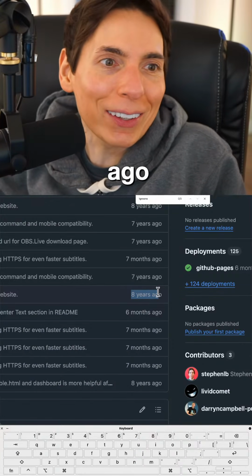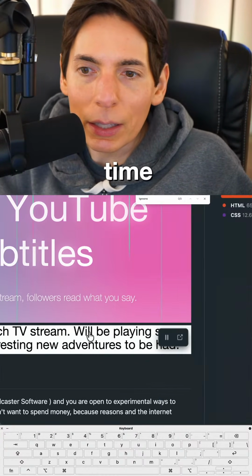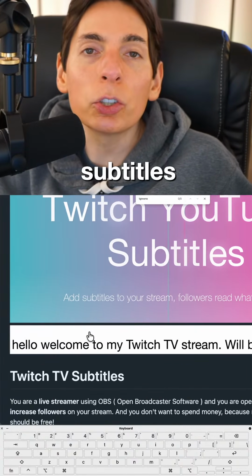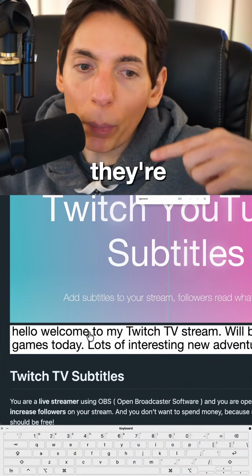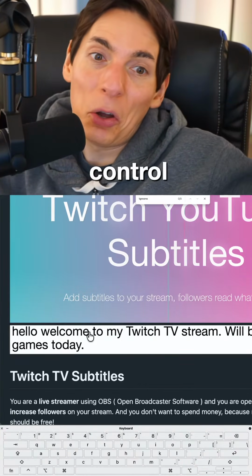8 years ago, exactly, Loons. It allows you to add real-time live subtitles, which are called open captions. They're called open captions because you cannot turn them off. I have control. Only I can turn them off.